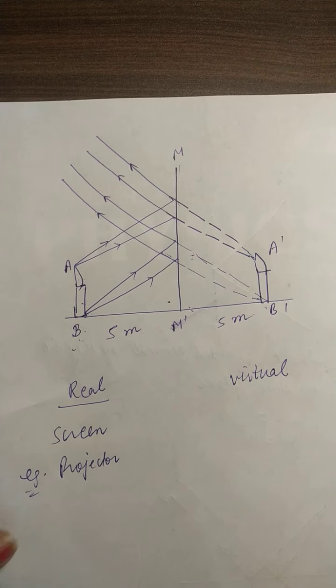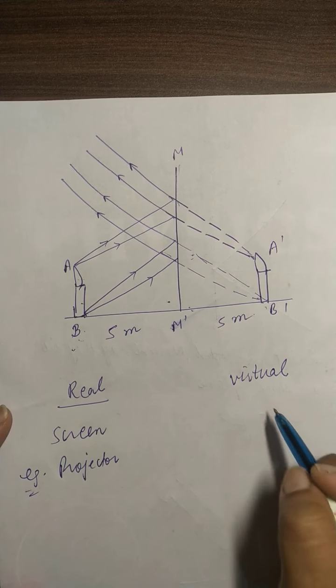Why are they forming on a screen? They have a white curtain. On that white curtain the light of the projector will form and they show you some images. That is the real image. Why? Because they are actually formed by the meeting or converging of the lines.